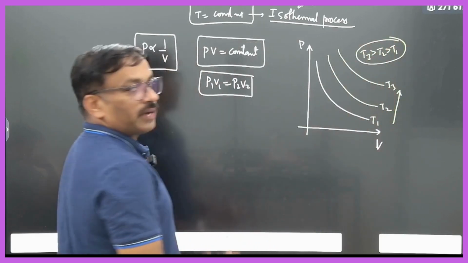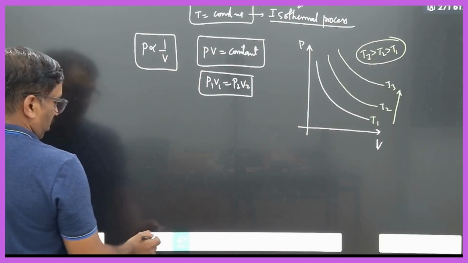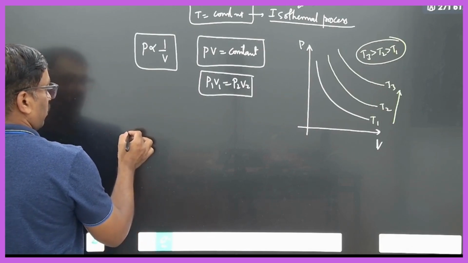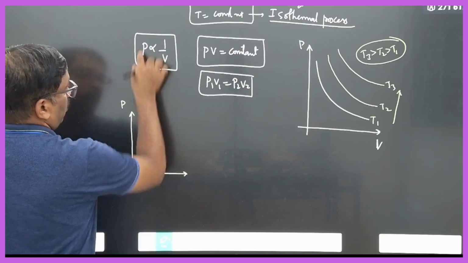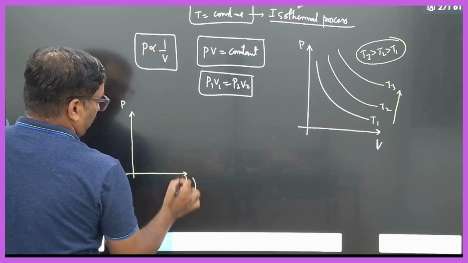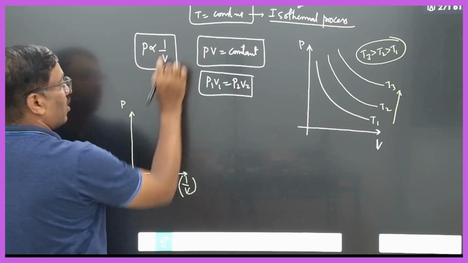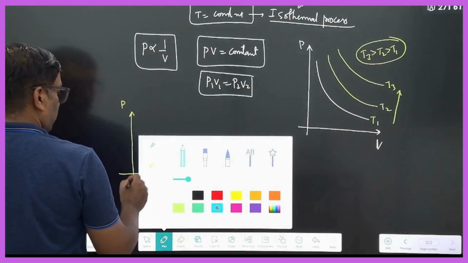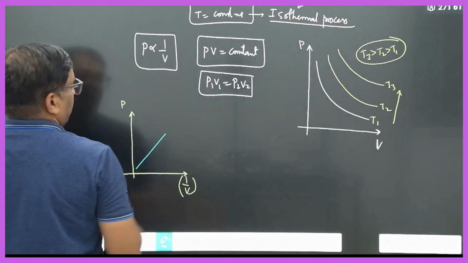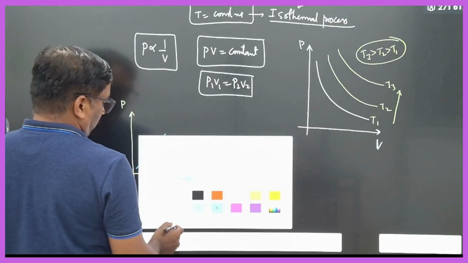Clear? Sometimes different types of graphs will also be drawn here. What is the different type of graph? Here, pressure against 1 by V. So P is directly proportional to 1 by V. If I remove this, it becomes constant. Therefore, the graph will be just a straight line. Clear? Right? Sometimes one more graph will also be asked.